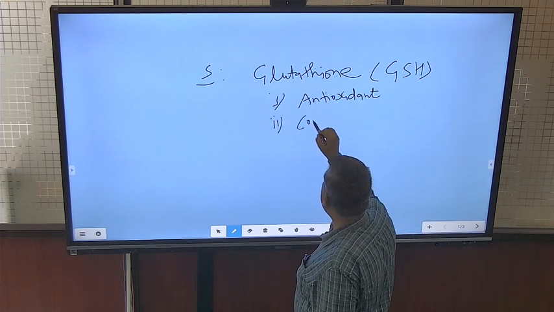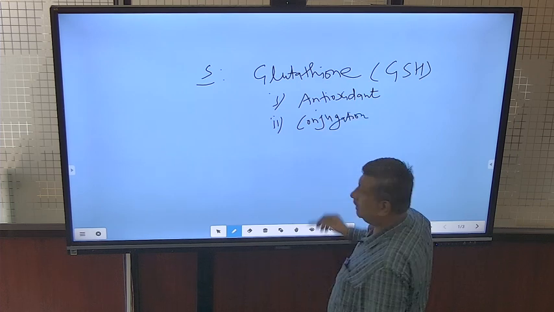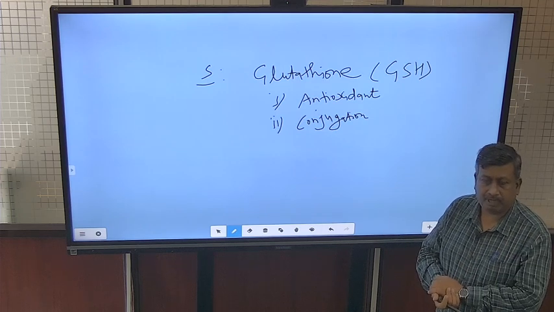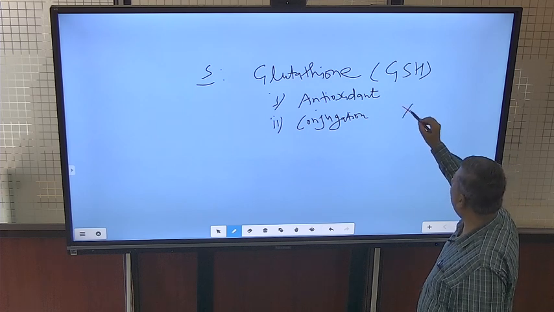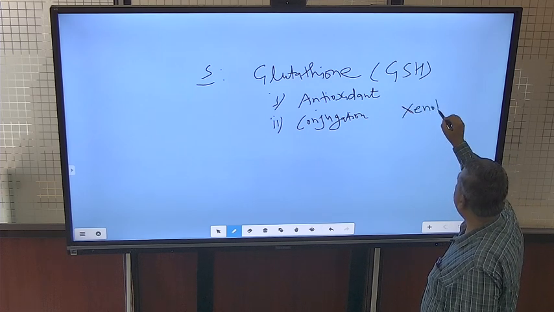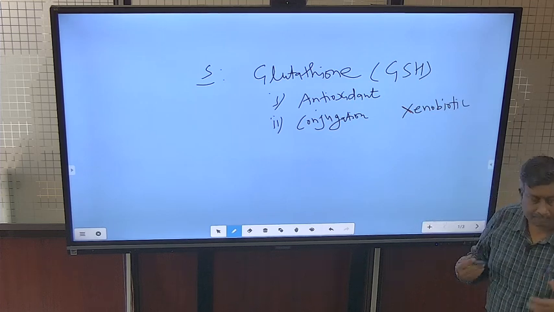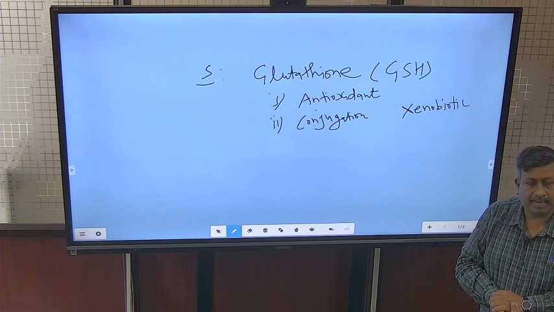Another role: glutathione acts in conjugation. Conjugation is the binding of glutathione with foreign, toxic material, known as xenobiotics. Xenobiotics are materials which do not occur naturally and are made by man.